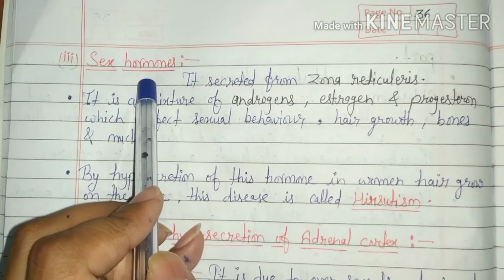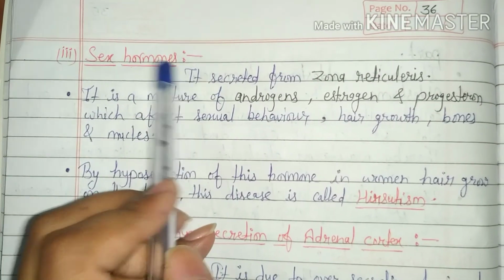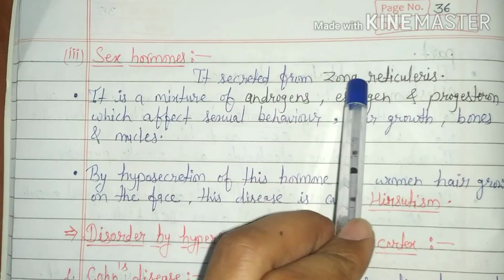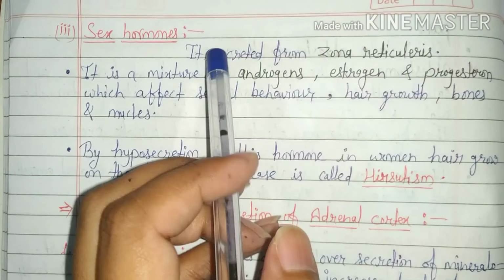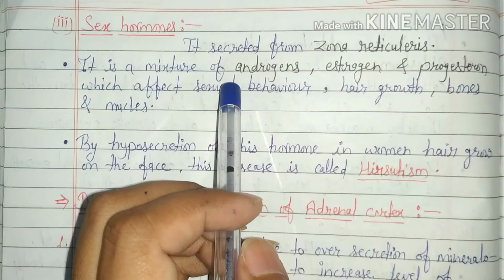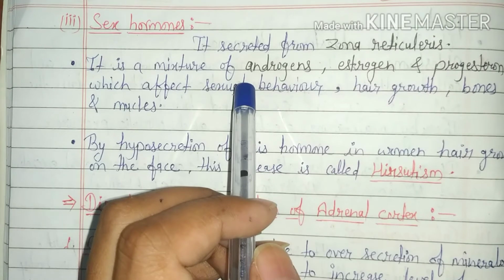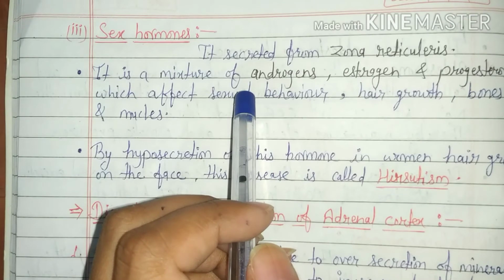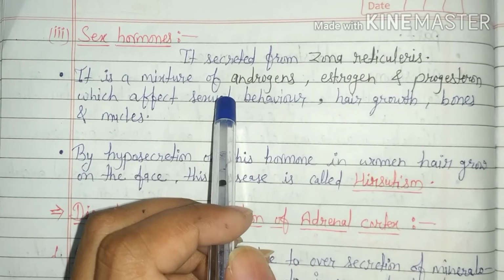Next category of adrenal cortex hormone is sex hormones. These are also called gonadocorticoids and are secreted from the zona reticularis part. Origin of adrenal cortex and gonads occurs from the same part of the embryo. So from the adrenal cortex, these hormones are secreted in both male and female. But the sex hormones of gonads inactivate the opposite sex hormones.